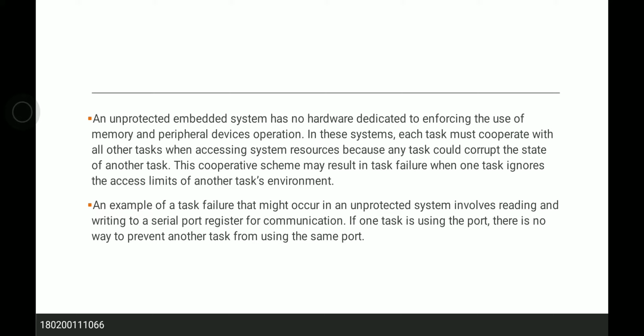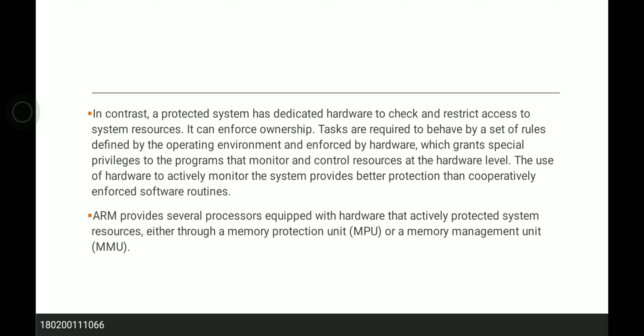An example of task failure that might occur in an unprotected system involves reading and writing to a serial port register for communication. If one task is using this port, there is no way to prevent another task from using the same port. In contrast, a protected system has dedicated hardware to check and restrict access to system resources.